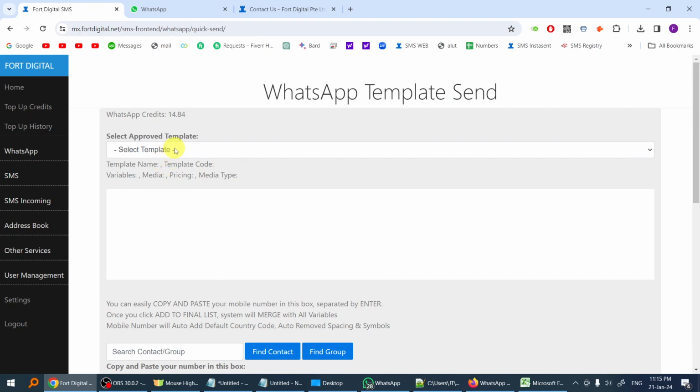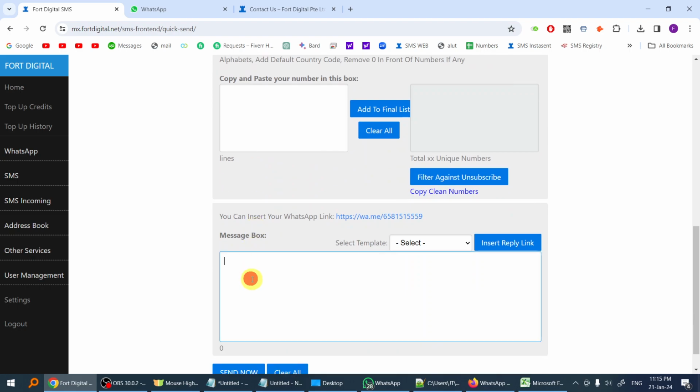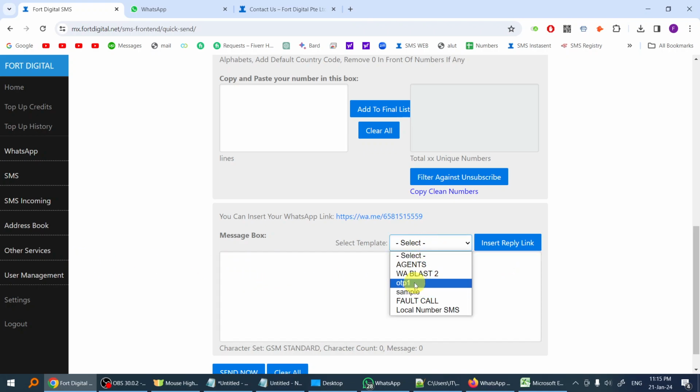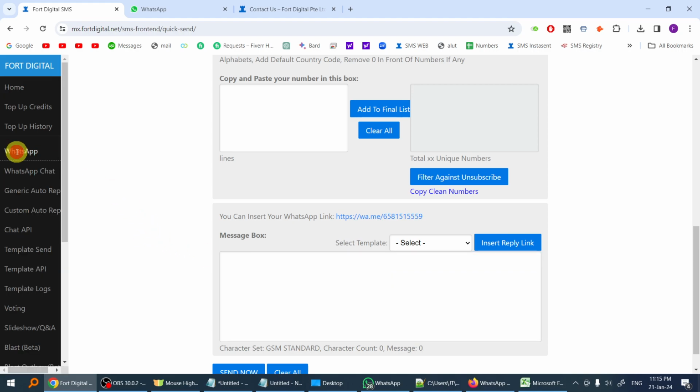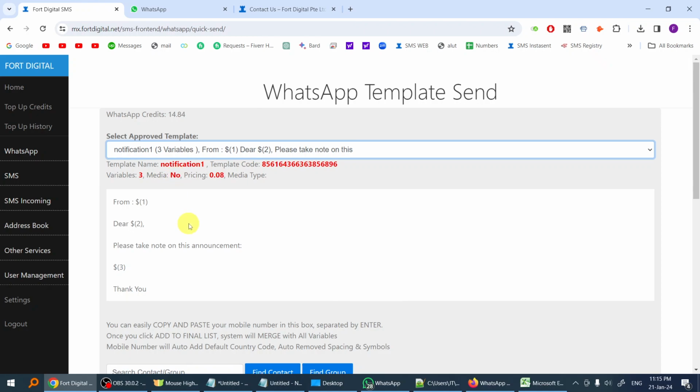Now, what is this template send? Basically, you can do the broadcast through WhatsApp, but it's unlike SMS where you can just type and send. In SMS, you can type any message that you want and do the broadcast. SMS is pretty much free text. But for the WhatsApp broadcast, you have to use approved templates.